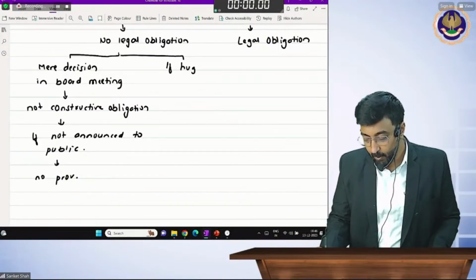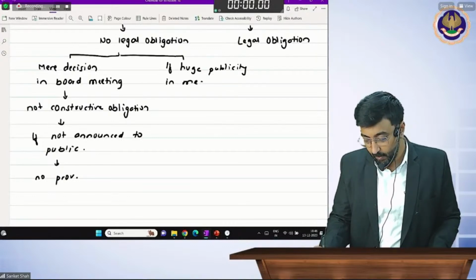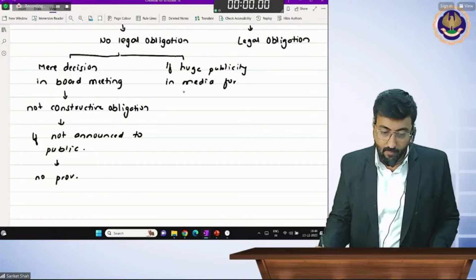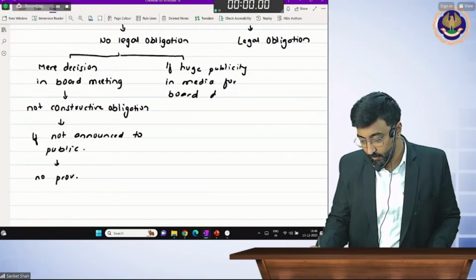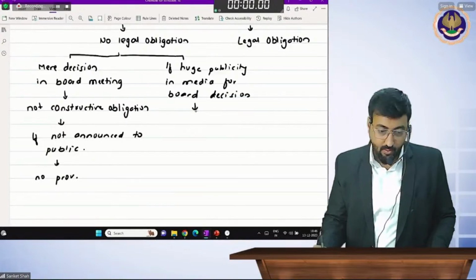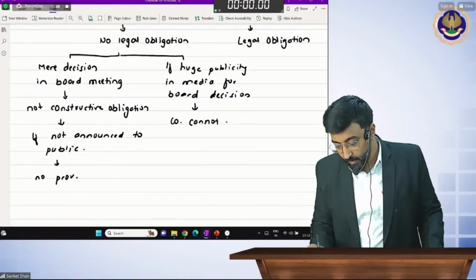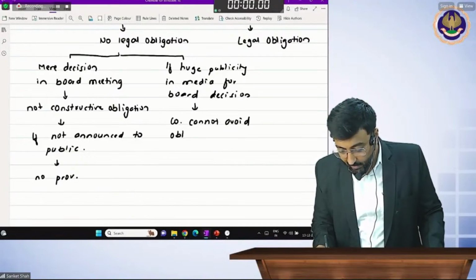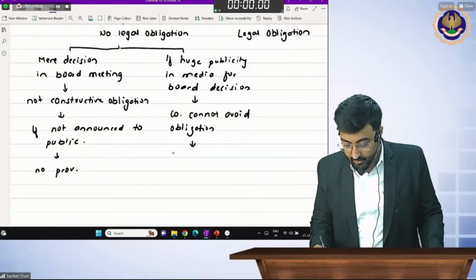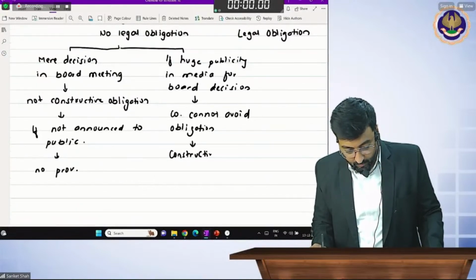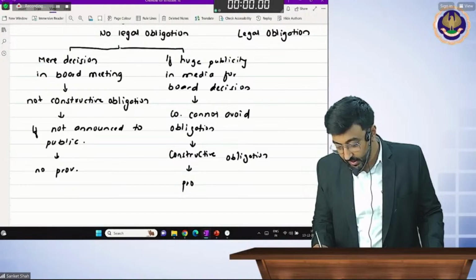If huge publicity in media for board decision, then beta, company cannot avoid obligation, and in that case this is constructive obligation. Then in this case provision.